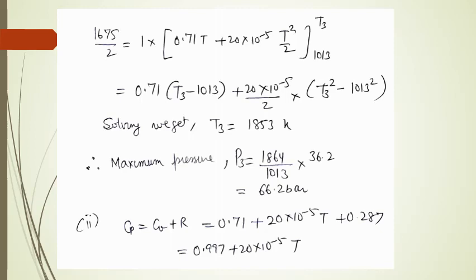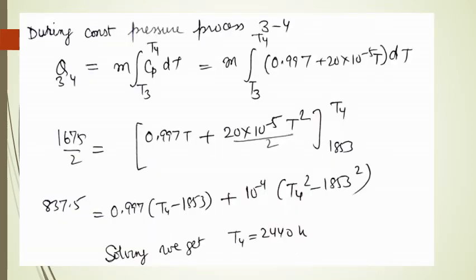Now Cp, which is equal to Cv plus R, has been obtained: 0.997 plus 20 into 10 raised to power minus 5 T. Now during the constant pressure process 3 to 4, here also the heat added is half of the 1675 kilojoule, so we have put it on the left hand side, and in Cp we have put the expression for Cp that we obtained on the last slide, and we are putting the limits of T3, that is 1853, and T4.